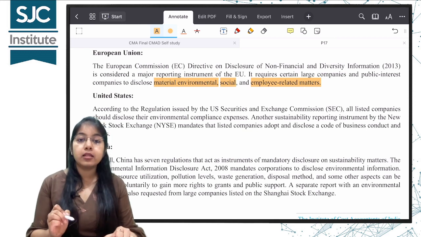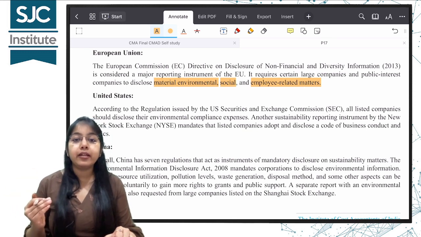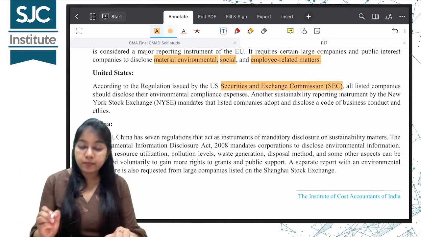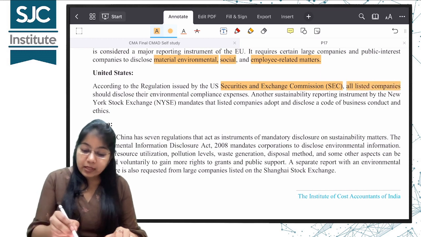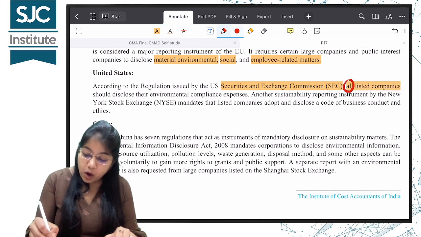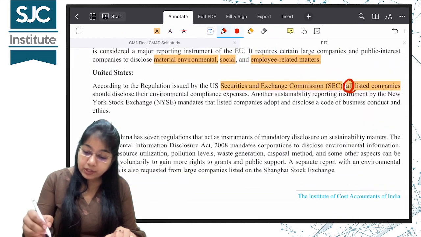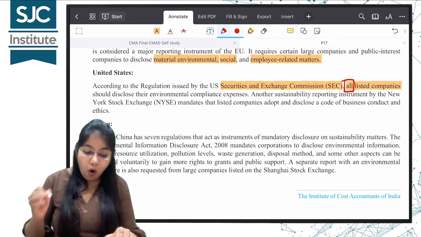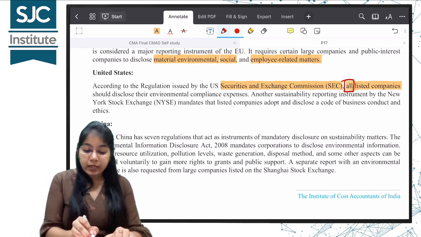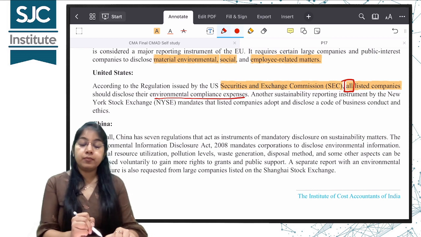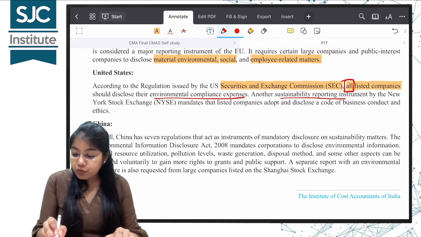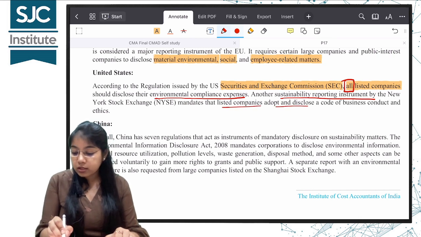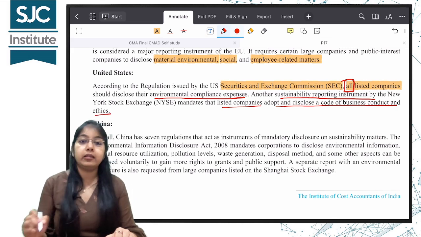The United States, the SEC, just like we have SEBI in India, there is the Securities and Exchange Commission in the US. It directs all listed companies. See, in India it is only the top 1000 as per market capitalization. In the US, the government considers it so important that all listed companies have to disclose their environmental compliance expenses. Another sustainability reporting instrument by the New York Stock Exchange mandates that listed companies adopt and disclose a code of business conduct and ethics.